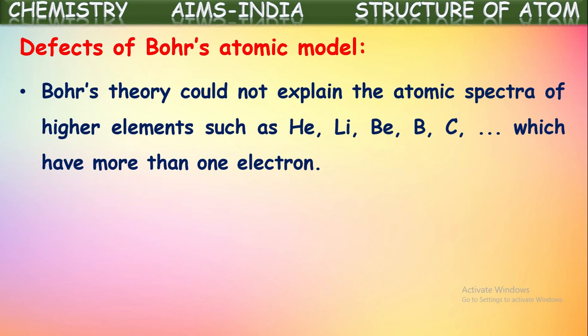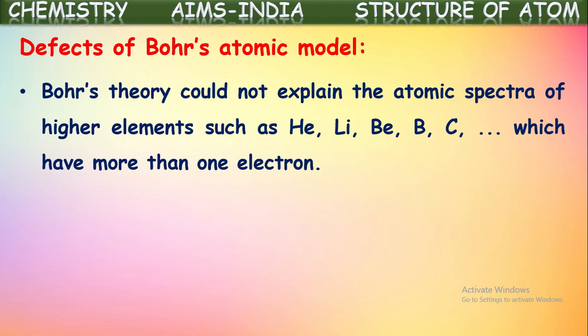Bohr's theory could not explain the atomic spectra of higher elements such as helium, lithium, beryllium, boron, etc., which have more than one electron. This we can say is the major limitation of Bohr's atomic model. Bohr's atomic model was given by studying the atomic spectra of the single electron species, hydrogen.